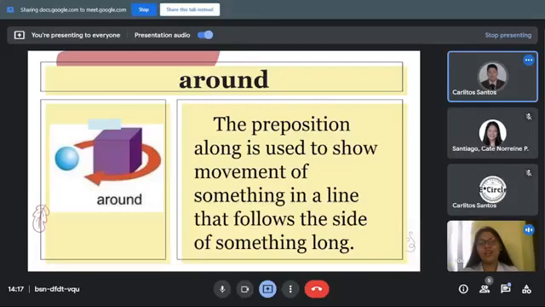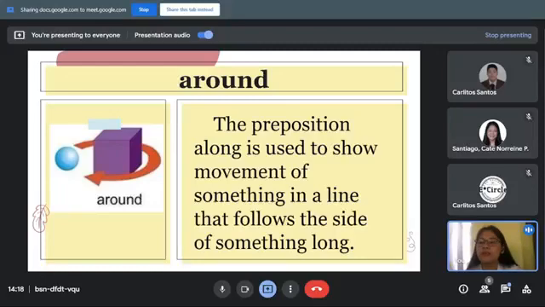Around. The preposition around is used to show movement of something in a line that follows the side of something long. And we can see here the ball is moving around the box because around is used to show movement of something in a line that follows the side of something long. Again, here in the picture, the ball is moving around the box. You can see it, right?